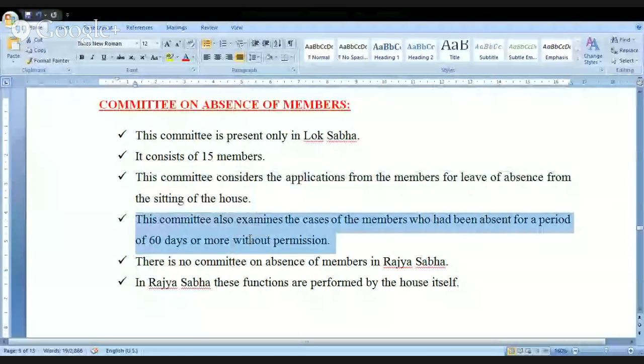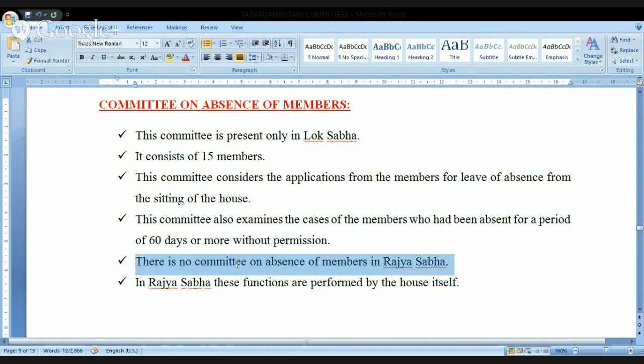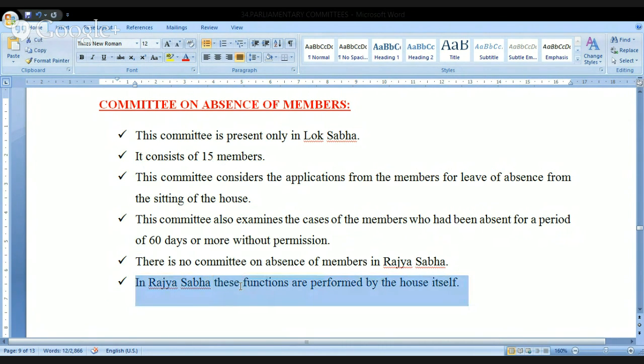The committee also examines the cases of the members who have been absent for a period of 60 days or more without permission. If it is so important and so urgent, they should take the permission. But without permission, if they are absent, then this committee will make a serious note of it, and it will be intimated to the chair. There is no committee on the absence of members in the Rajya Sabha. It is present only in the Lok Sabha, but it is not there in the Rajya Sabha. In Rajya Sabha, these functions are performed by the house itself.